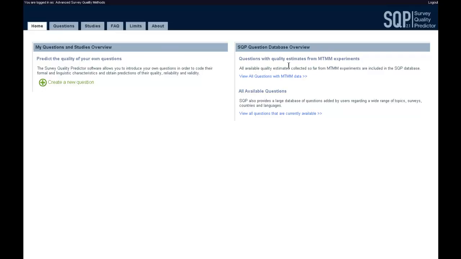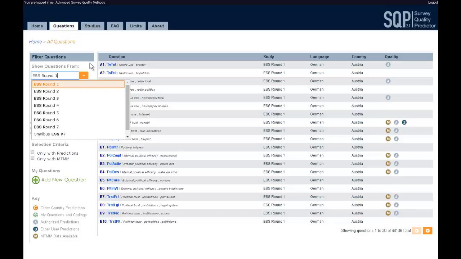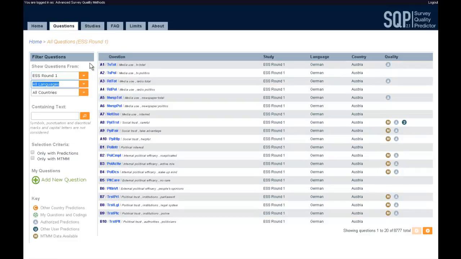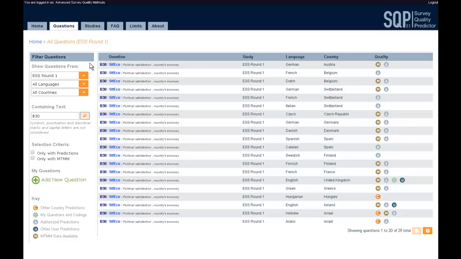Let's go to the list of all available questions in the database. In the third tutorial, we saw how you can use the filter options to search for a question of interest. Here, we will use this procedure for searching the study ESS Round 1 in any particular language or country. In this example, we are interested in the question about satisfaction with the economy. This is question B30 in the ESS questionnaire. The complete list of available questions in SQP is now reduced to 29 questions.